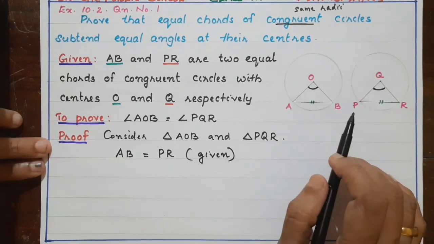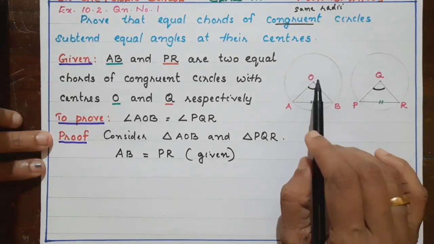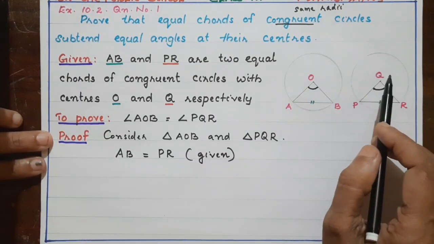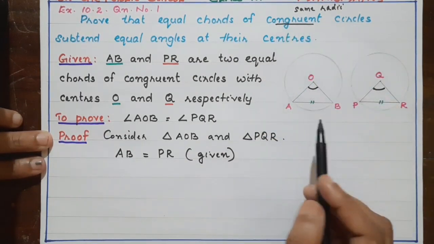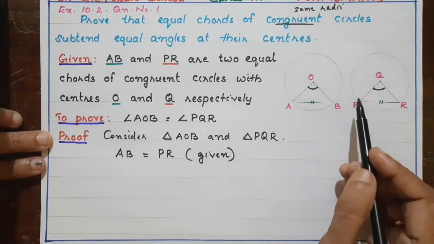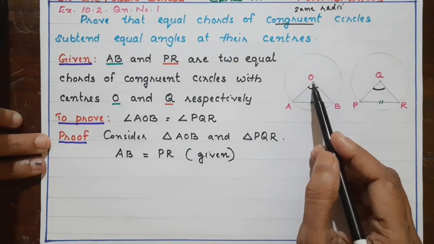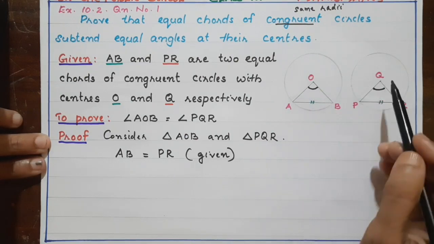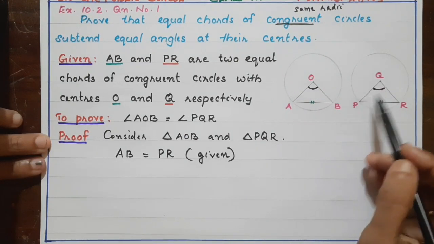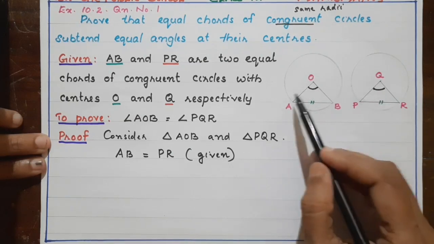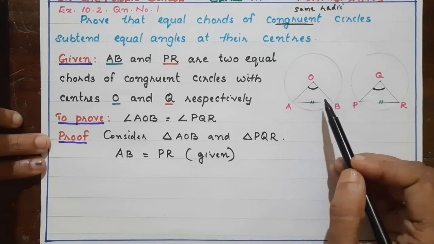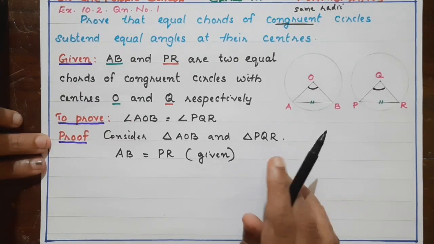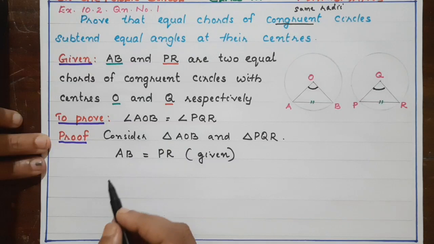Okay, then what we can consider? See, you have to remember the property of these two triangles. Triangles are congruent, so radii are equal. OA, OB are radii of the same circle. And QP and QR are also equal to the same OB and OA, isn't it? Because both the circles have the same radii. So we can use that.